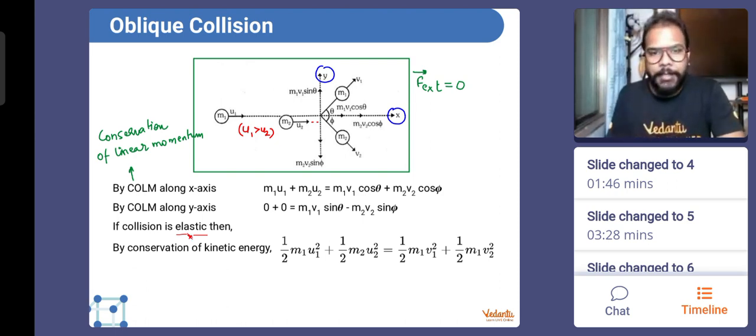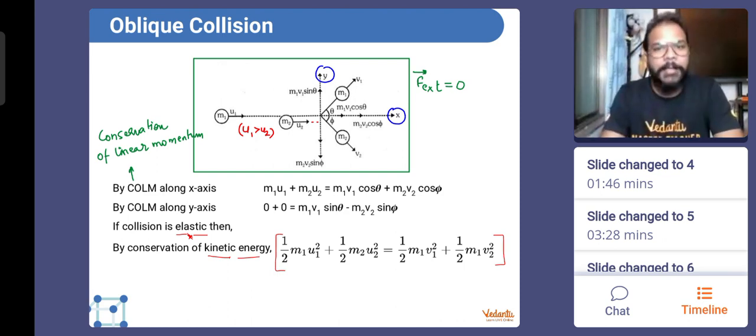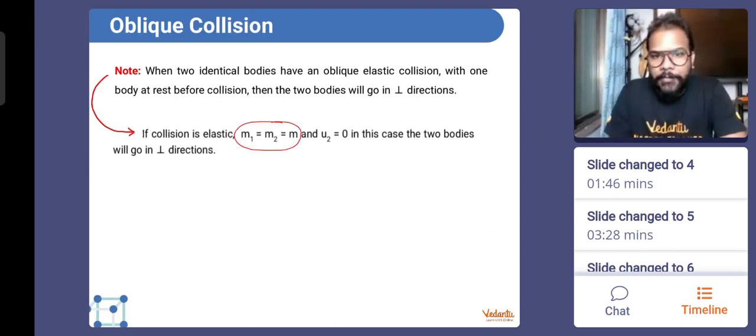So if this collision is elastic, then the kinetic energy will remain conserved. So you will just write the kinetic energy before collision and kinetic energy after collision, and equate them. And one special case which I'm not deriving, I'm telling you, and you'll have to remember it, is when U2 is 0, the second body which is being collided with is not moving, and they both have the same mass. If they have the same mass, and if U2 is 0, then after collision, the two bodies are going to move perpendicular to each other.